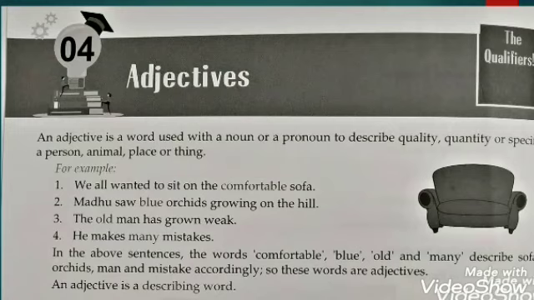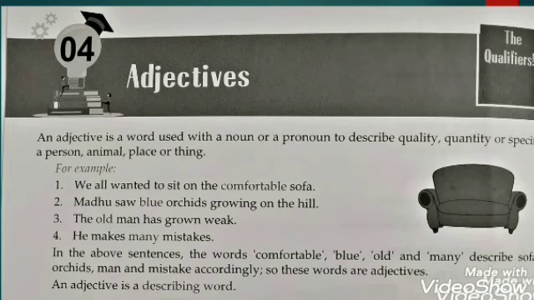Number 4, he makes many mistakes. Many is your adjective and mistakes is the noun. It is describing that you have not committed 1 or 2 or 3, but you have committed many mistakes. So, many is describing the number of mistakes a person has committed. So, by this you must have understood that words comfortable, blue, old and many describe sofa, orchids, man and mistakes accordingly. So by this you can easily make out that adjective is a describing word.